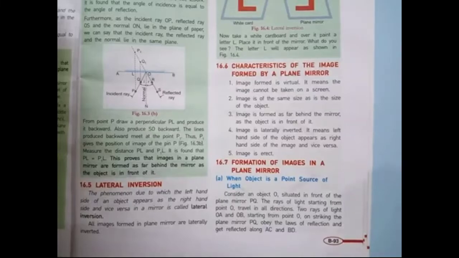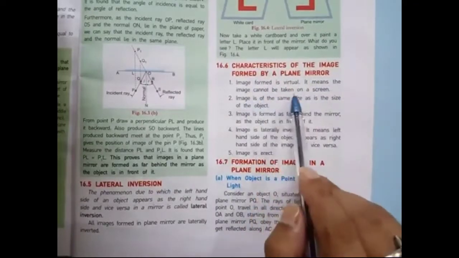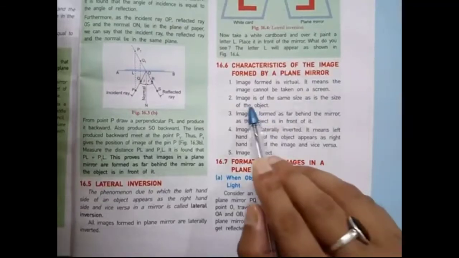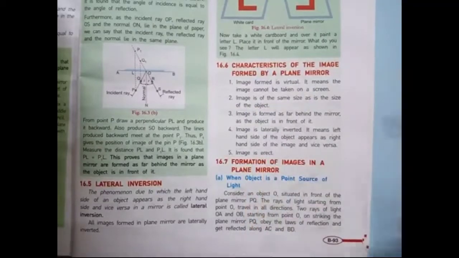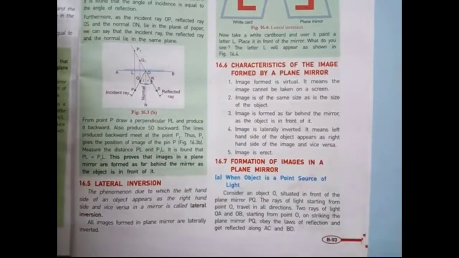Next one, characteristics of the image formed by a plane mirror. The first characteristic is that the image formed is virtual. It means the image cannot be taken on a screen. Number 2, the image is of the same size as the object. If you stand 5 centimeters or 10 centimeters in front of the plane mirror, your image will be formed inside the mirror at the same distance, 5 centimeters or 10 centimeters.